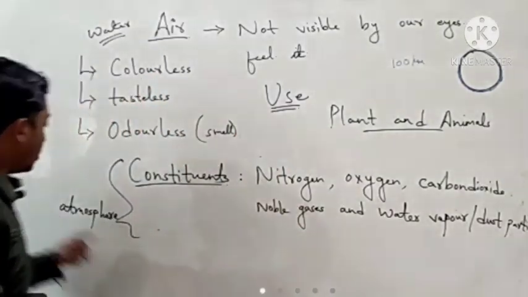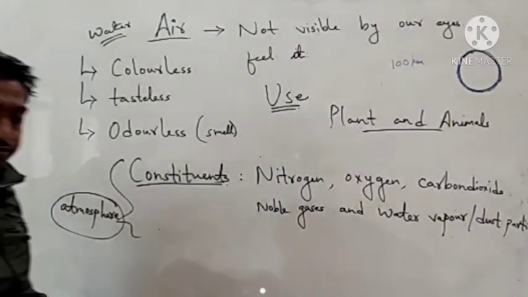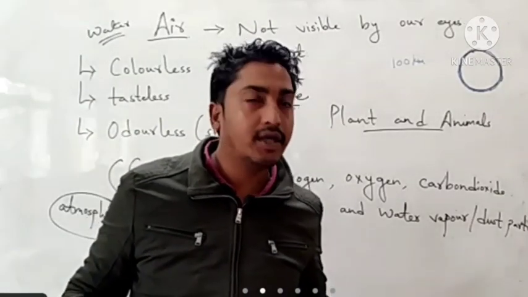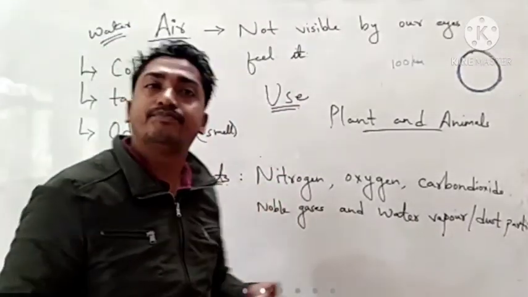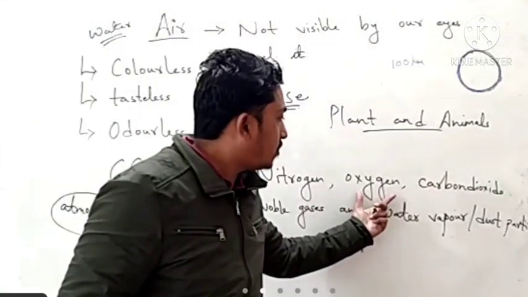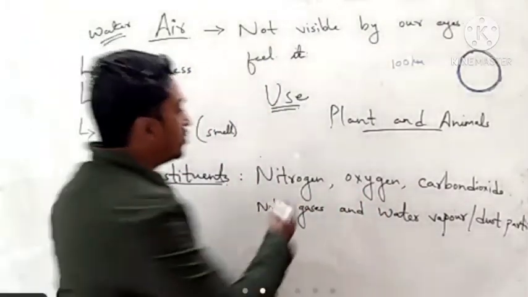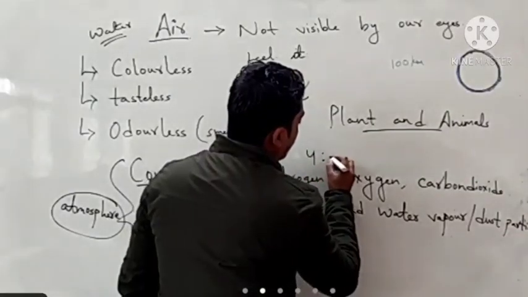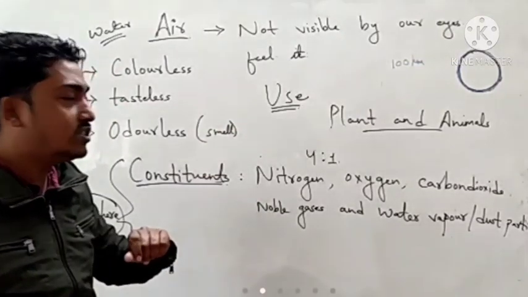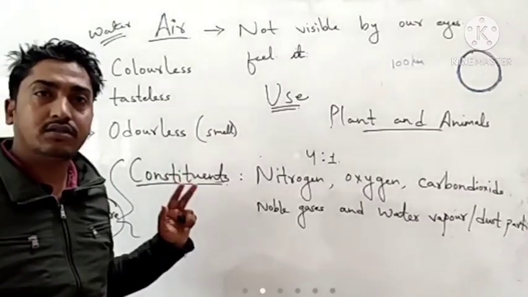They also have atmosphere, but that atmosphere is not suitable for living things, either because the composition is not suitable. As for example, the ratio of nitrogen to oxygen is 4:1. That means if 4% of nitrogen is there, 1% of oxygen is present in the air.